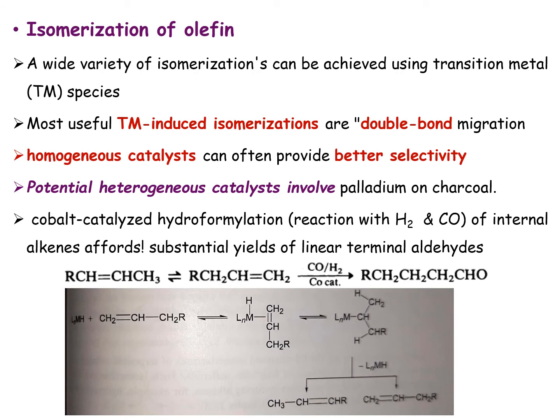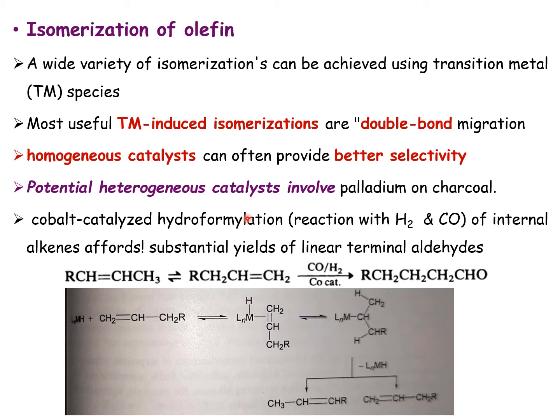When you talk about isomerization of olefins, a wide variety of isomerization can be achieved using transition metal based catalysts. The most useful transition metal catalysts are ruthenium, rhodium, and others like cobalt and nickel.